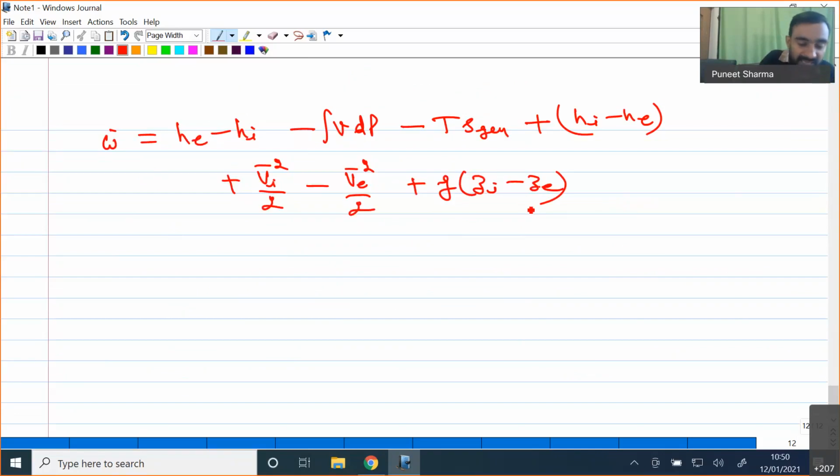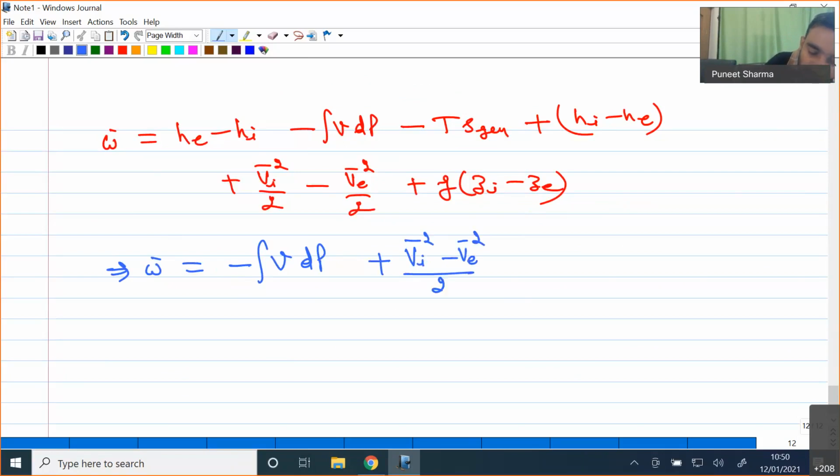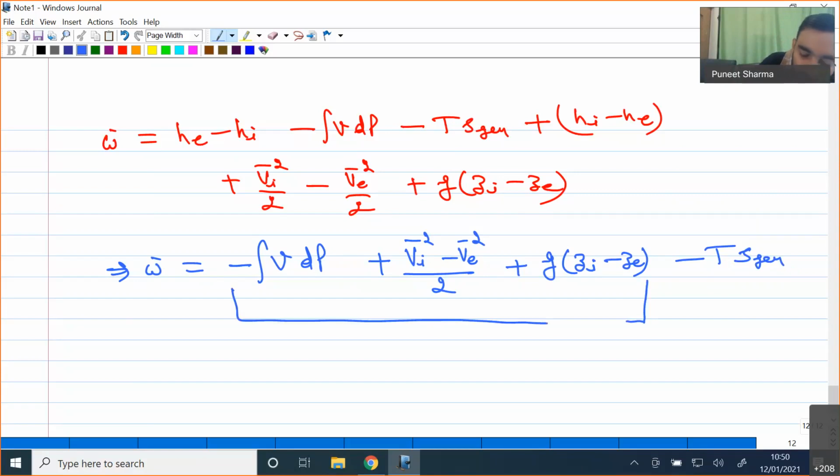Now you can see this H_i and H_e will be cancelling out, and finally I will find that W dot equals minus integral of V dP plus (V_i bar squared minus V_e bar squared) divided by 2 plus g times (Z_i minus Z_e) minus T times S generation.